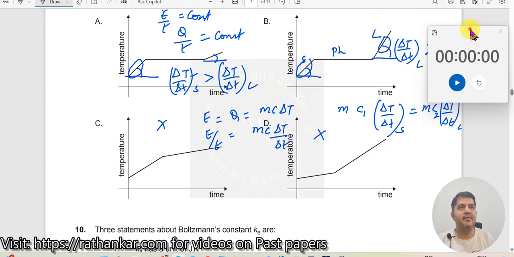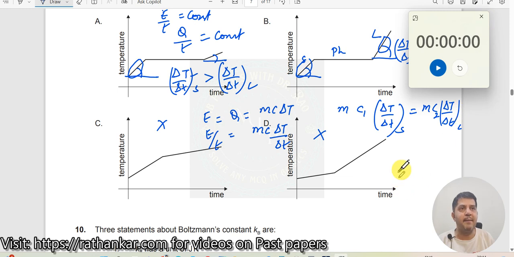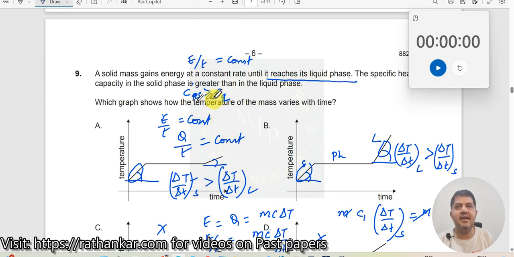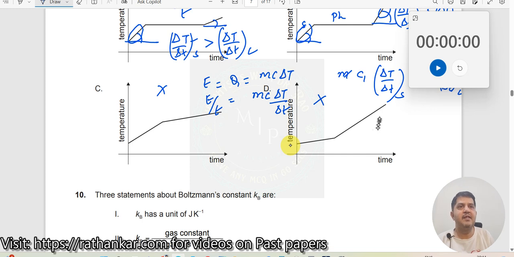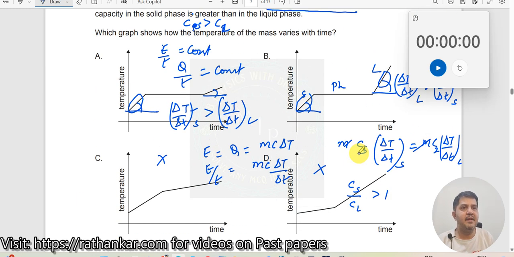Okay. So therefore what will happen this time? This M and M goes away over here. So you have C1. Now what is that we have got? We have got energy same. Now see, if you look at this, C solid is greater than C liquid, which means C solid by C liquid is greater than 1. That's already been given to you. Which means here, this is your C solid and this is your C liquid over here. By the equation, because the power is same for both the cases, I equated one with the other.